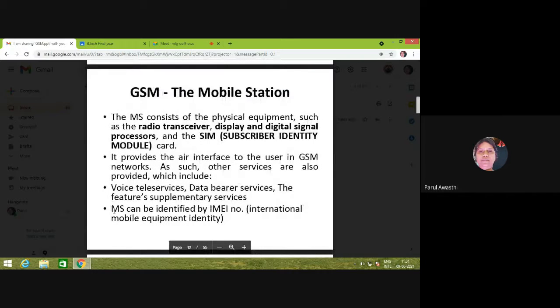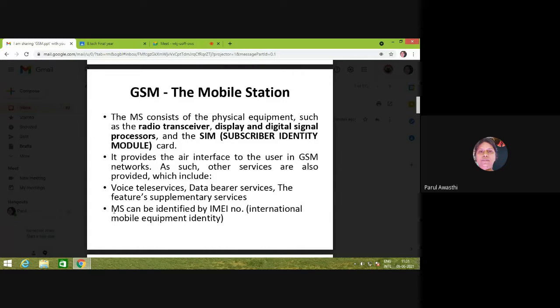In GSM, the first part is the mobile station, the mobile system which we have. This mobile station is a physical equipment which consists of one radio transceiver, one display, a number of digital signal processors, and the SIM, which is the subscriber identity module.